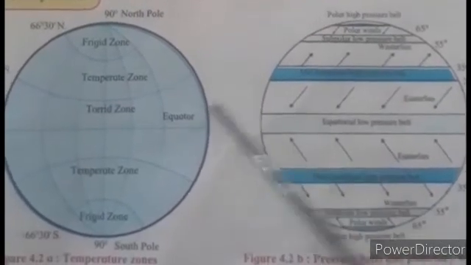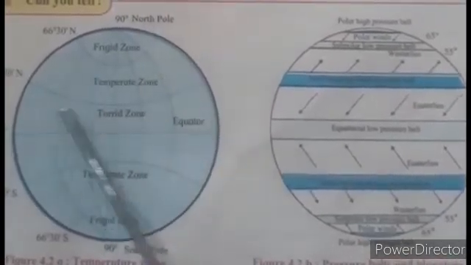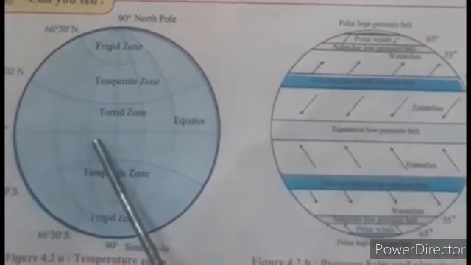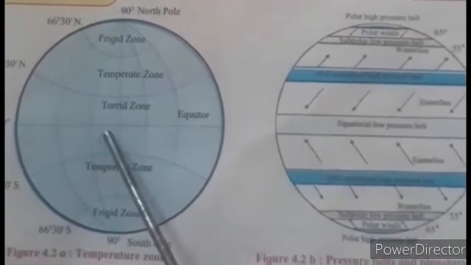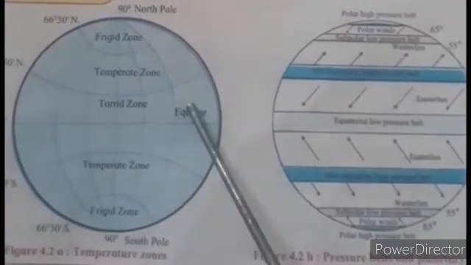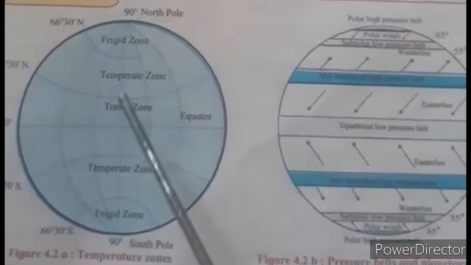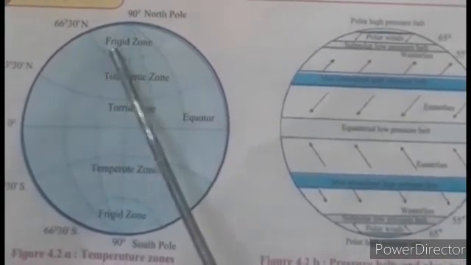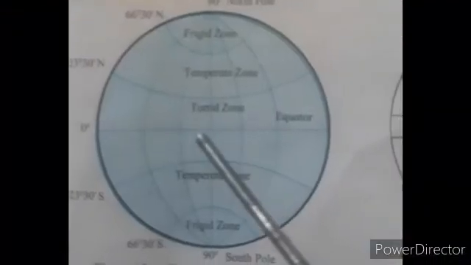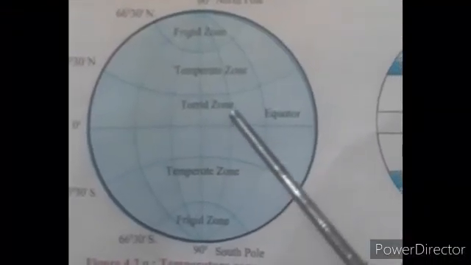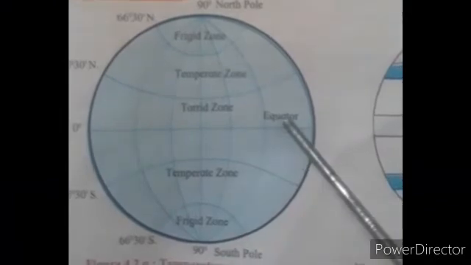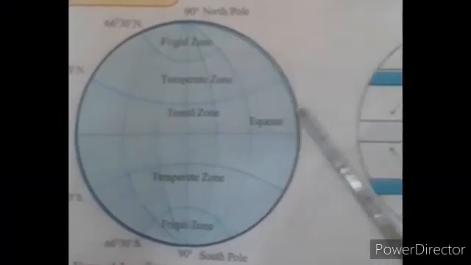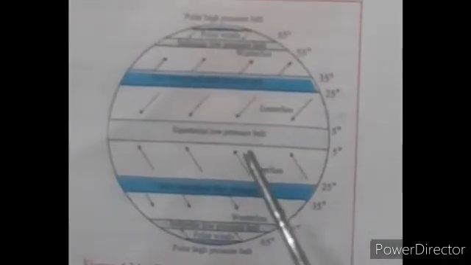Next, pressure belts on the earth's surface. The heat received from the sun is uneven in different regions. Hence, the distribution of temperature is uneven from the equator to the poles. Here you can find the torrid zone, temperate zone and frigid zone. As a result, temperature zones are created, and temperature zones then create pressure belts.